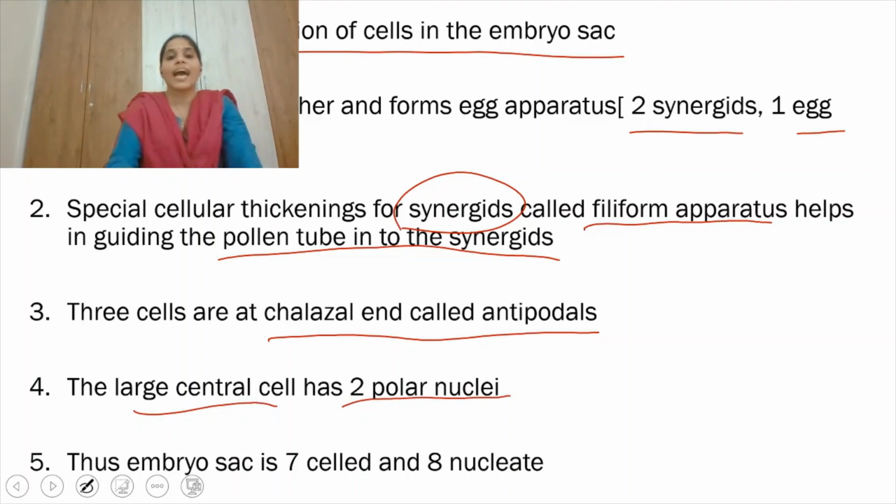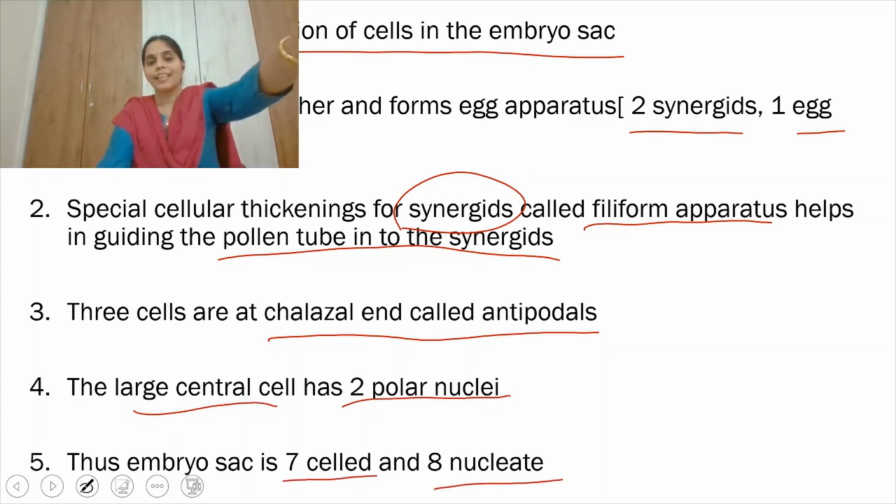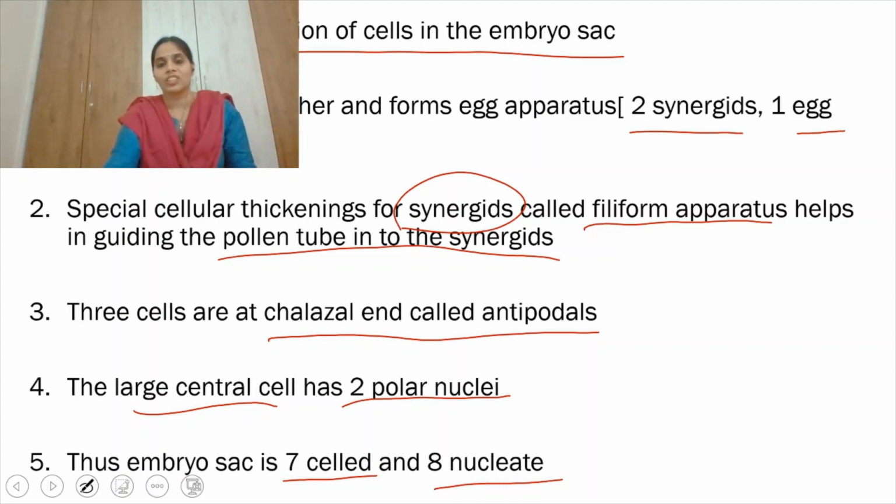The embryo sac is 7-celled and 8-nucleate. Three cells are near the micropylar end, three cells near the chalazal end. The middle two cells we call a single large central cell which contains two nuclei. The two nuclei we call polar nuclei. So this is about the female gametophyte.